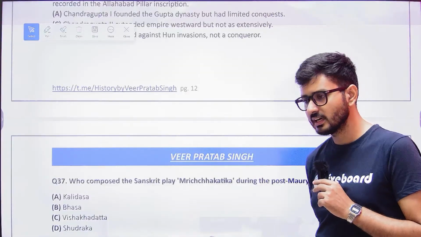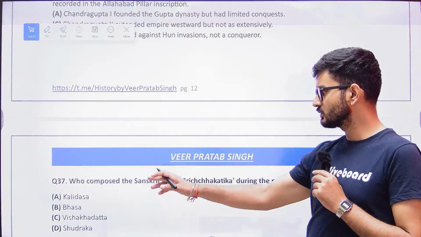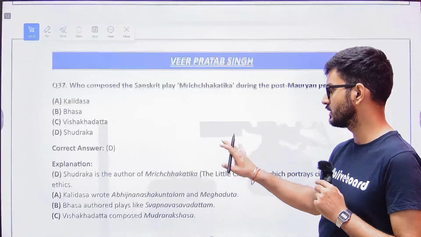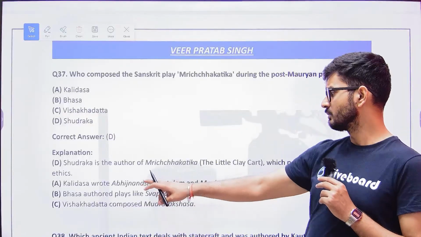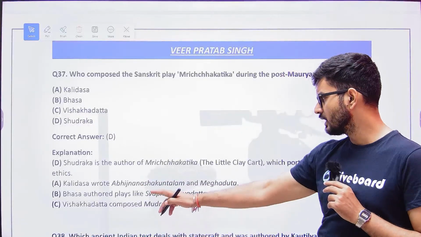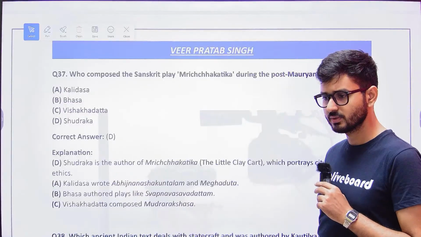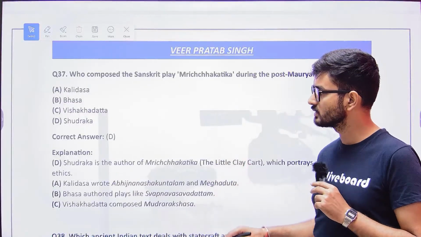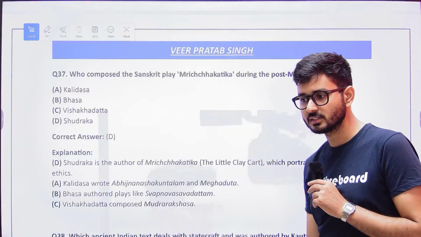Kalidasa had written the Abhijana Shakuntalam and Malvika Agnimitram. So these were the plays written by Kalidasa. Kalidasa wrote Abhijana Shakuntalam and Meghadutam. Bhasa wrote Swapna Vasava Datta, and Vishaka Datta wrote Mudra Rakshasa. So the answer was Sudraka.